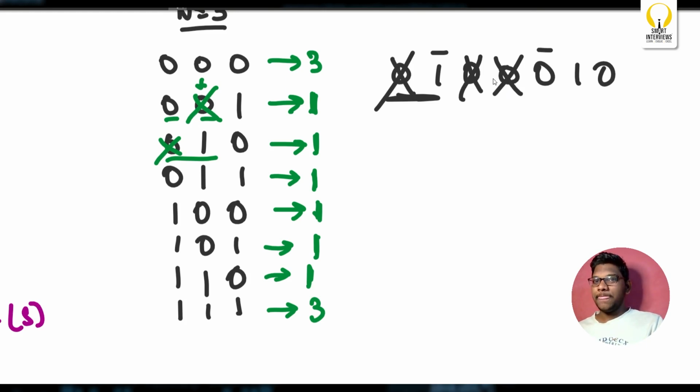Now think about it. I'm gonna delete 1 this time. It's because I can now pair up 0 and 1. Now in that case, I'm having 0 and 1. Again, these two are not equal. What am I gonna delete now? This time I'm gonna delete 0. It's because the next time I'm gonna pair up 1 and 0 which are not equal, and I can delete any of it. So the intuition here is that if there exists at least two different characters in a string, the answer will definitely be 1.